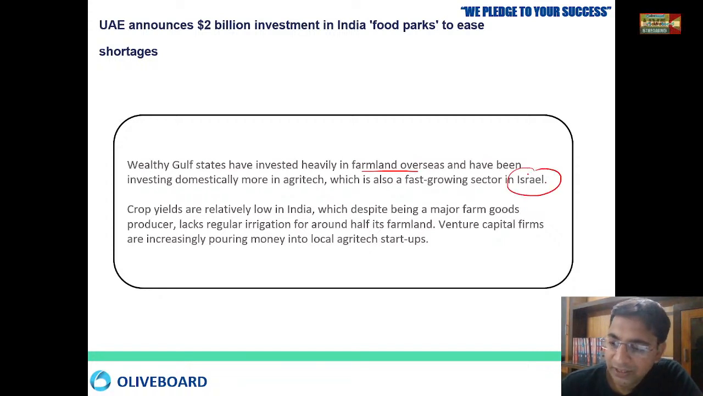So what is the problem with India? India has a very low crop yield. We have big farms and big fields, but there is a lack of crop yield. We are lacking regular irrigation. That is why this kind of investment is needed, in order to have better crop yield at a particular place. So these investments are very important for your future safety.